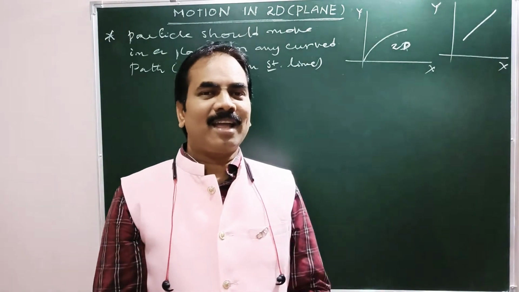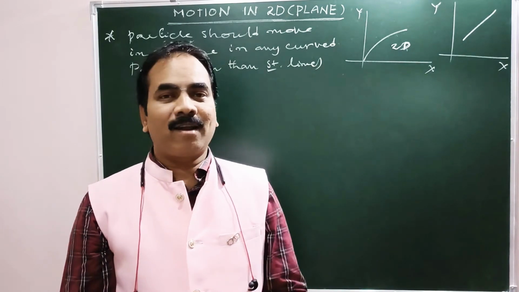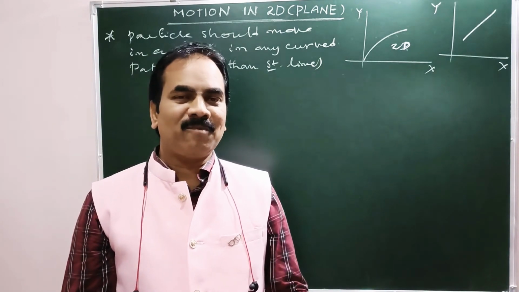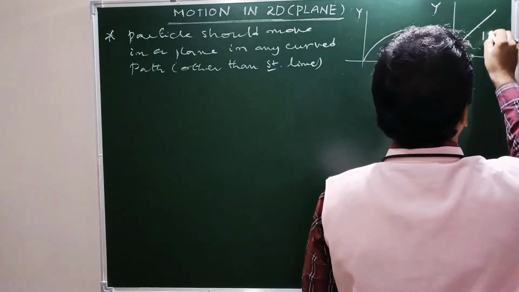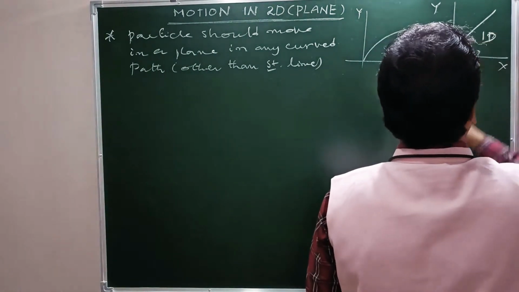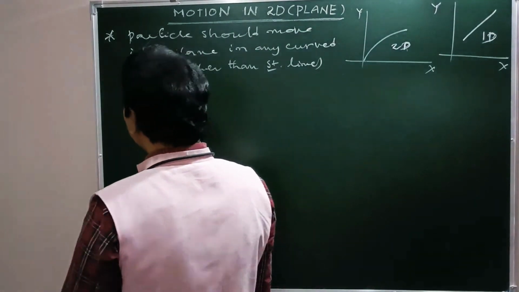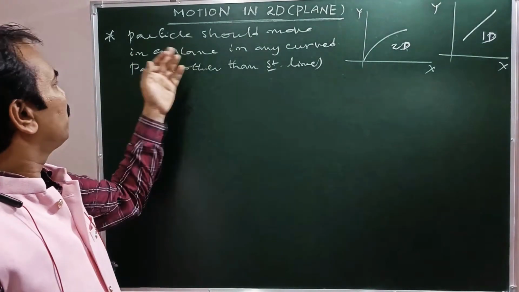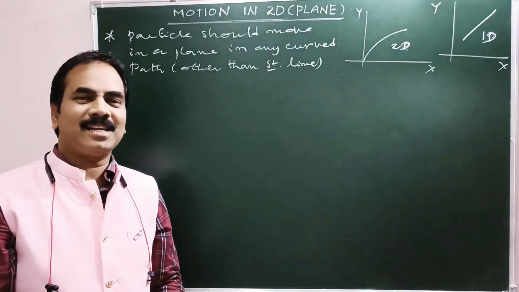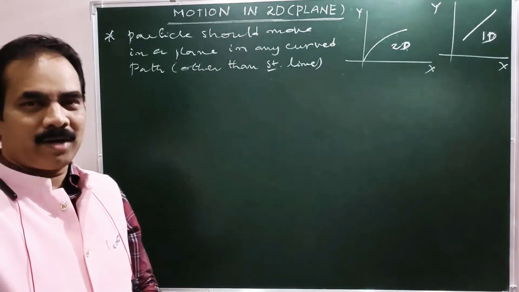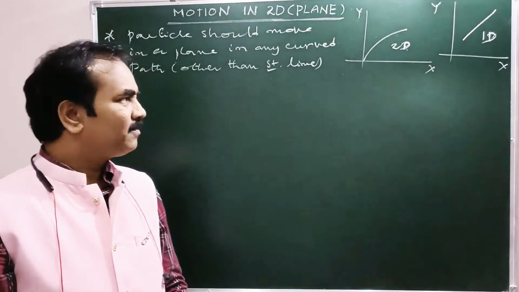Here x-axis, here y-axis, so it's the xy plane. The particle moves along a straight line like this. Now it's not an example for motion in 2D, because the path is a straight line. As it is a straight line, it is an example for motion in a straight line or motion in 1D only. So what is the criteria? The particle should move in a plane in any curved path other than a straight line. Then it is said to be motion in 2D or motion in a plane, right?